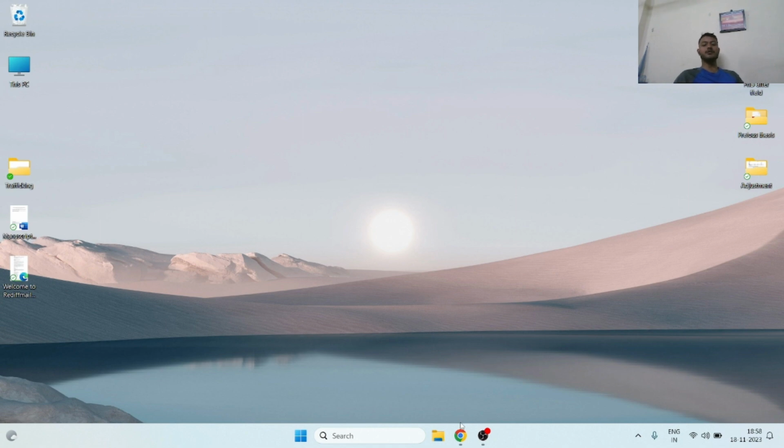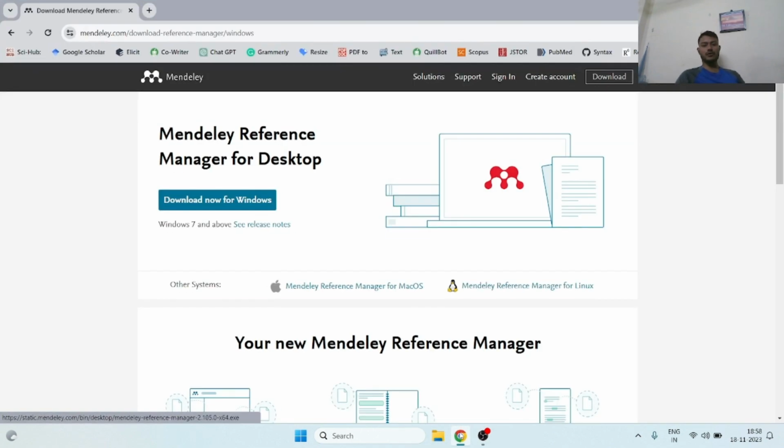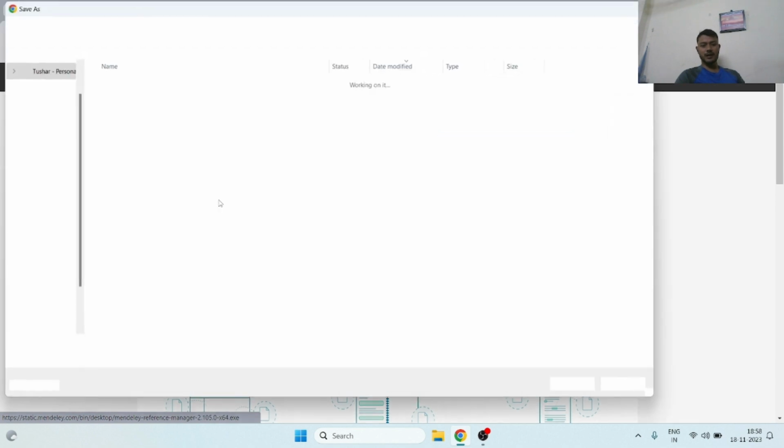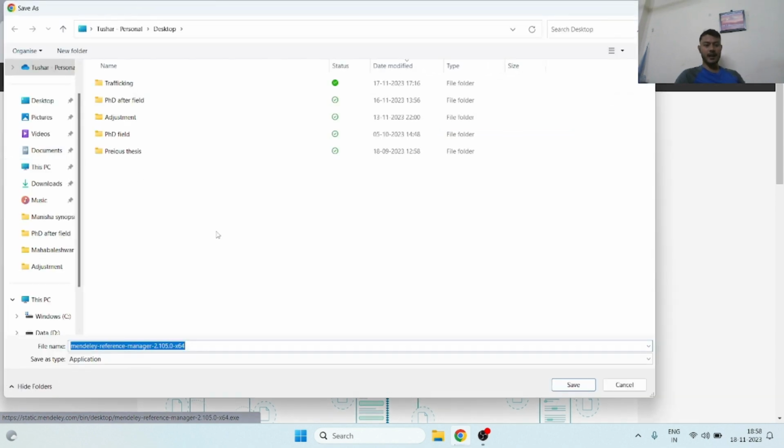First, you need to go to Google Chrome, then you need to type Mendeley here. After that, you will be directed to the Mendeley website. From here, you have to click on Download Now for Windows. Just click here and select the folder where you want to download it. Because I have Mendeley in my laptop, I'm not downloading it.